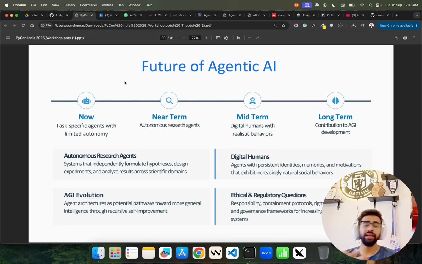Future of agentic AI, guys. Very controversial topic. I'm not going to talk about AGI in this video, right? I don't know when that will happen. Different people have different opinions, but there is going to be more autonomy. Agents will become more autonomous. There will be better tools available for agents. That is the future of agentic AI. You should learn that, of course.